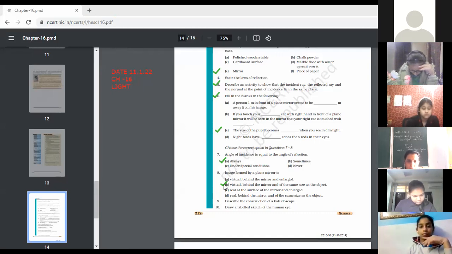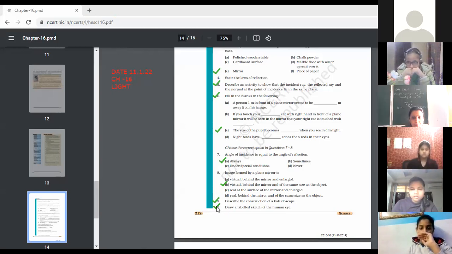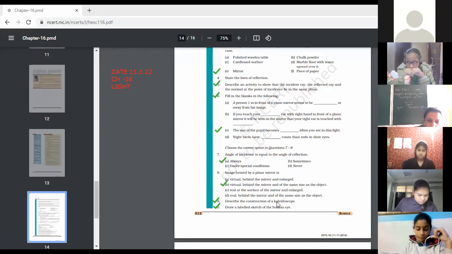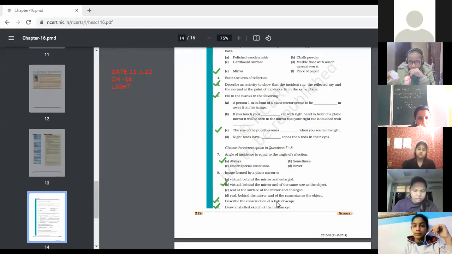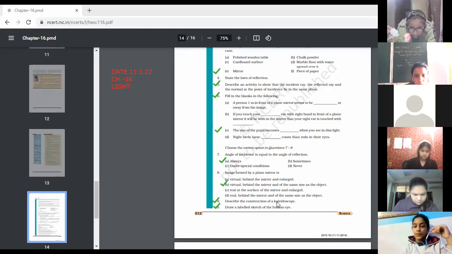Okay. Question number 9. Describe the structure of a kaleidoscope. And question number 10 is draw a labeled structure of the human eye. So children, I hope you can do these 2 questions. These are very easy. For the construction of the kaleidoscope, it is better to write step by step. First of all, write down the principle on which the kaleidoscope is based. After that, its construction and uses. Give your answer in 3 steps.